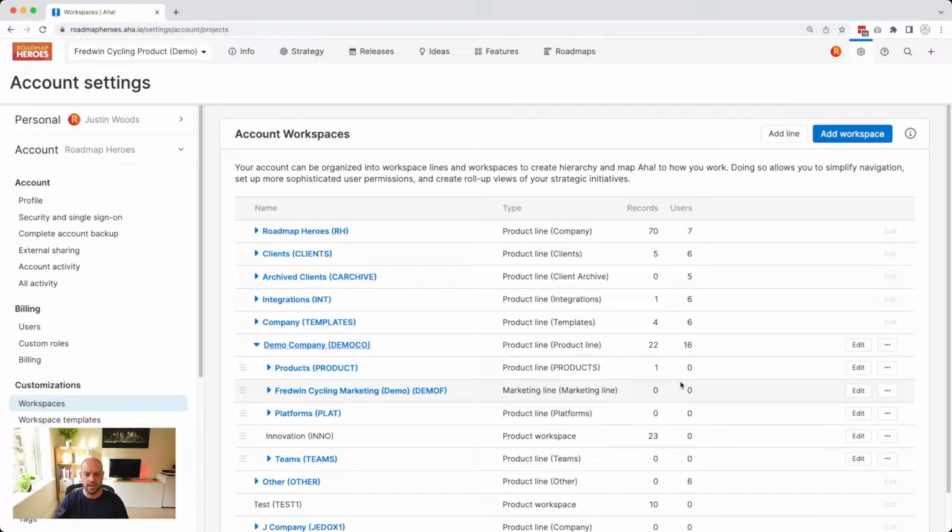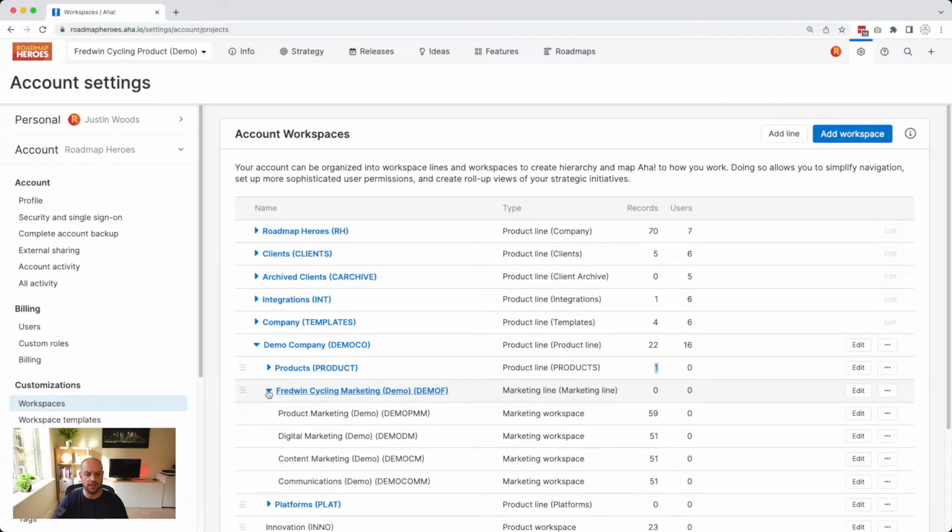Further to the right here you can now see the record counts that AHA is showing, from 1 record in Products through to 0 records in some of these other lines. This is the total record count at that level, and it's not the sum of all of the children below. If I open up this line, you'll actually see now that there are 4 workspaces within that line and the total number of records within them.